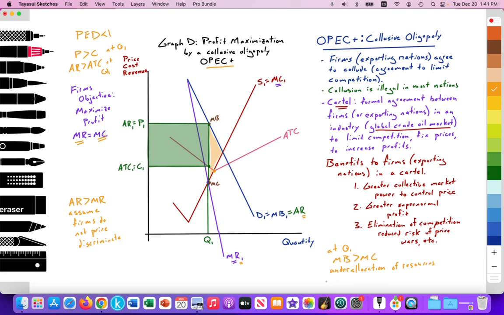In addition, we know that at Q1, the average total cost curve is greater than minimum average total cost. So since this point here is greater than this point, that signals that the collusive oligopoly is productively inefficient.